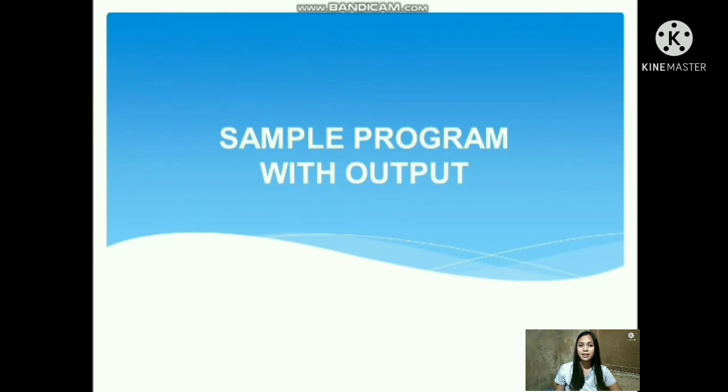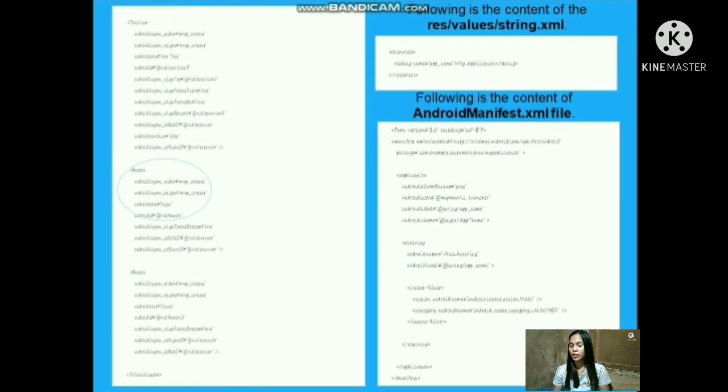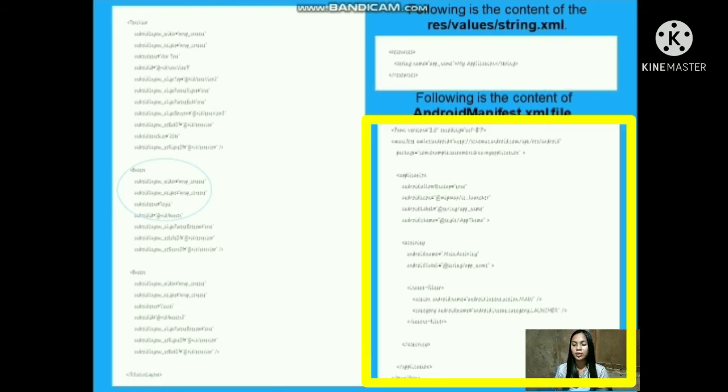Now we are going to discuss the sample program with an output. Okay, following is the content of the modified main activity file, source/mainactivity.java. And this one is the content of res/values/string.xml. And following is the content of the Android manifest.xml file.